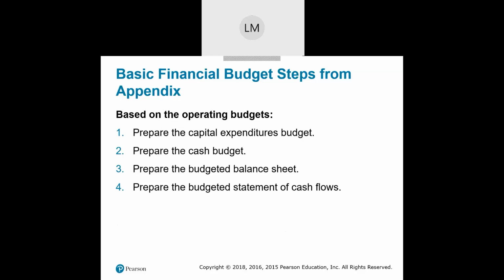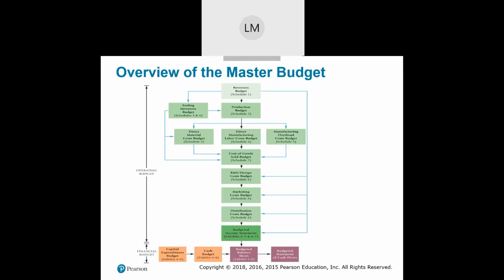And then finally, the budgeted statement of cash flows. So here's just an overview of the master budget, where we just illustrated the operating budget is simply from the revenues budget all the way down to the budgeted income statement. And then the financial budget is the capital expenditures budget and the cash budget, and all of that is going to go into the budgeted balance sheet.